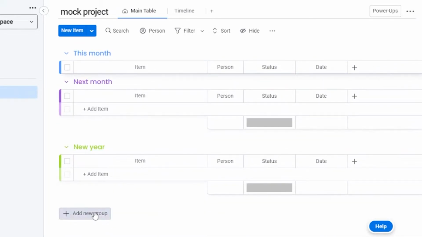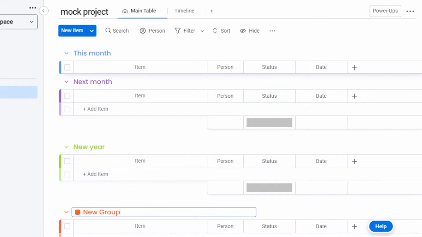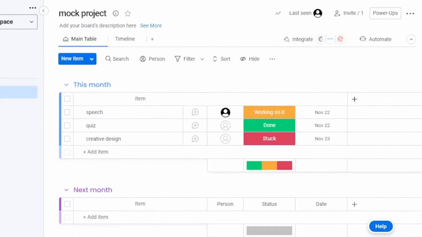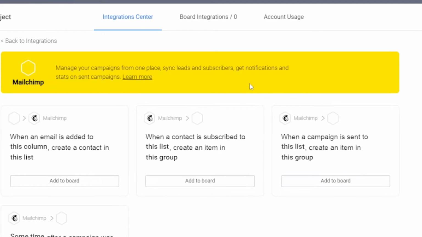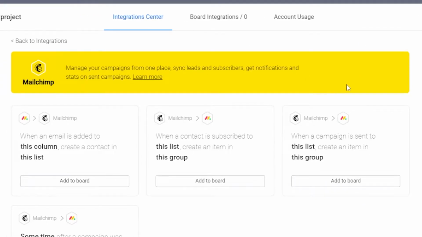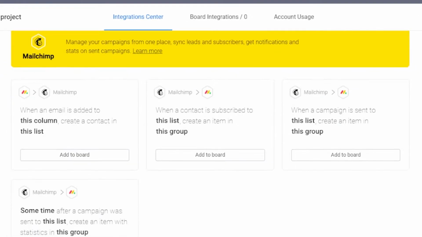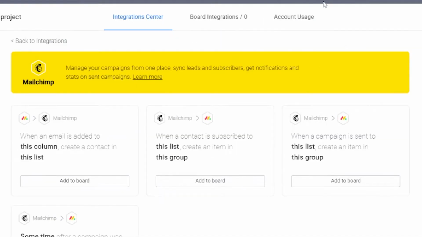From here you can add a new group. If you click on this, this is a new year. If you want to add a new group, you can just create one, name it, and add different items into that group. So this is how your whole thing is going to be integrated and managed. You can add different integrations. You can add your MailChimp, you can add your Zoom, and you can add your other apps as well, adding different integrations to your whole workspace.